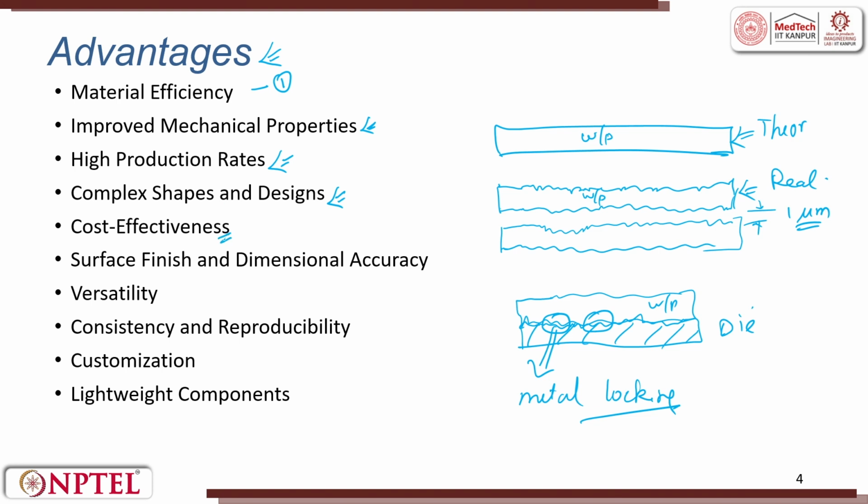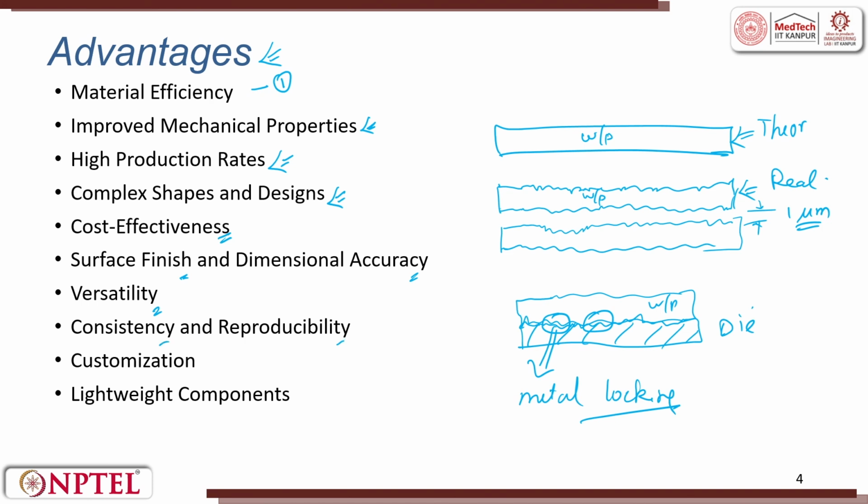It is a very cost effective process. Why? Because it is used for higher production rates. Almost all the sheet metal work which is done, let it be a chair, everything is made out of metal forming, because the production rate is phenomenally high. It has a very good surface finish and dimensional accuracy. It need not undergo a finishing stage. There can be excess material which flows out, we will trim it off, that is called flash, and that flash can be removed, but by and large it gives you a good surface finish and dimensional accuracy. It is a versatile process, and whatever it produces, it is consistent and reproducible.